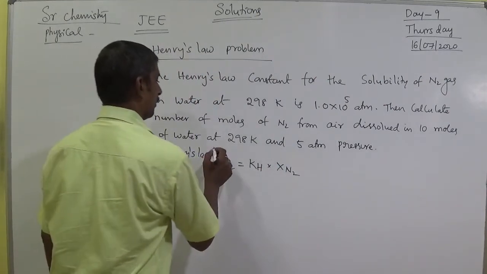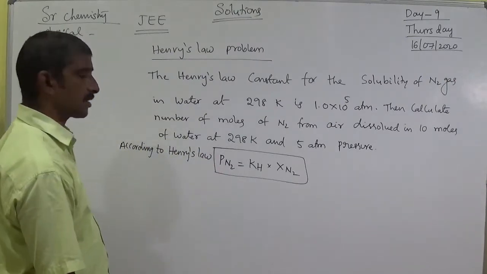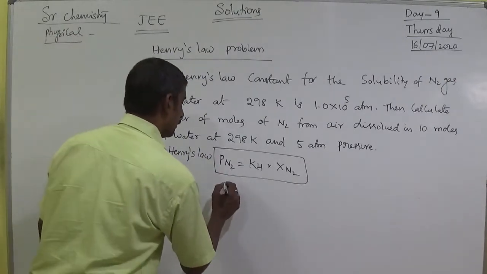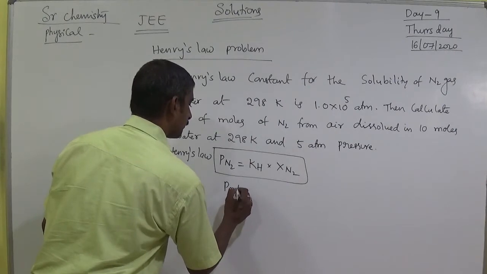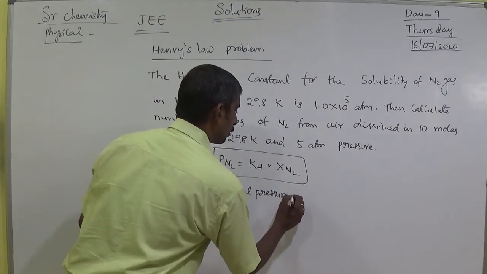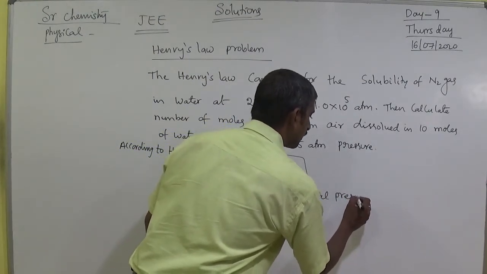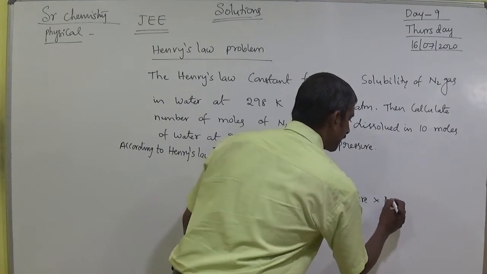That is the formula. Generally, we know the partial pressure equals the total pressure into the mole fraction.